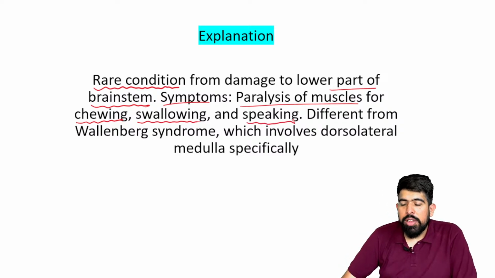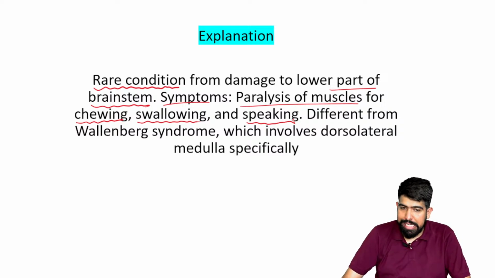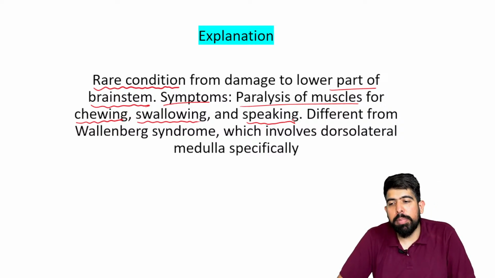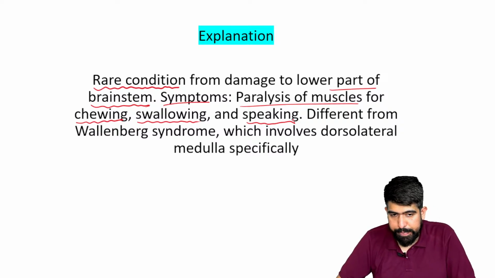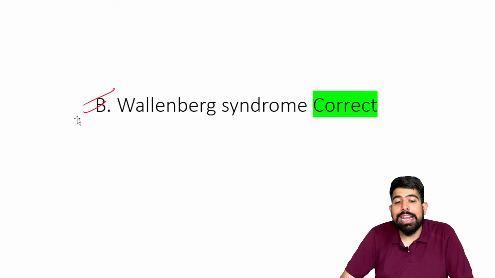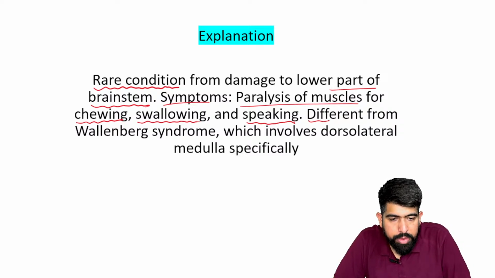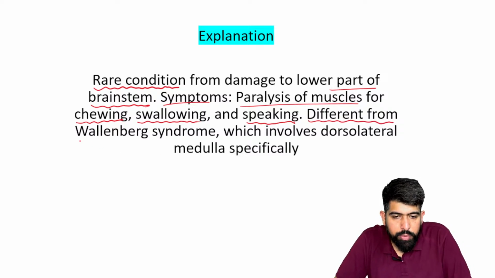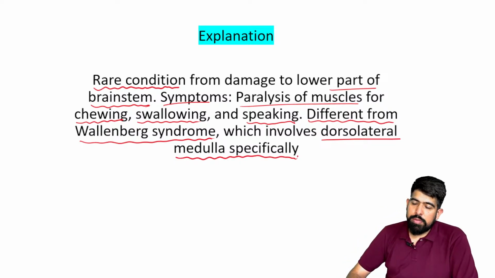So the patient has dysarthria and dysphagia also, and gait ataxia, right? This is different from other syndromes, as Wallenberg syndrome involves the dorsal medullary region. So that's why it is also important.